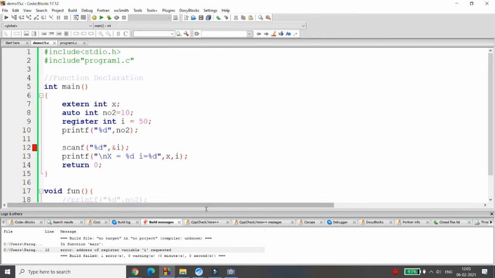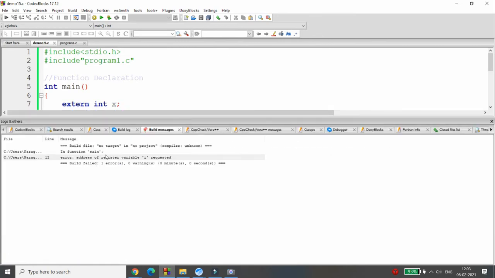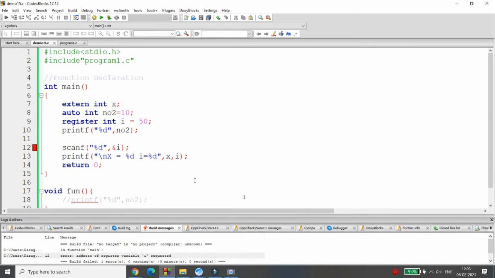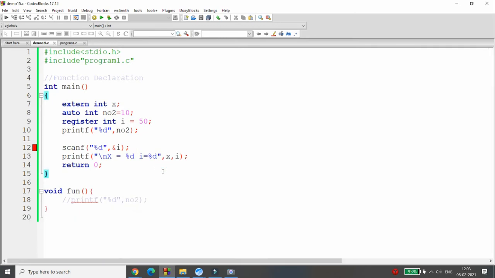The error says that the address of the register variable i is requested. So you cannot request the address of a register variable. So remember, we cannot use the ampersand operator with the register variable.